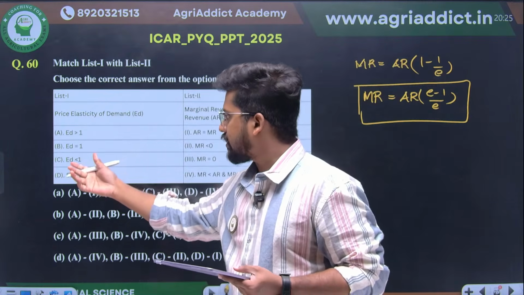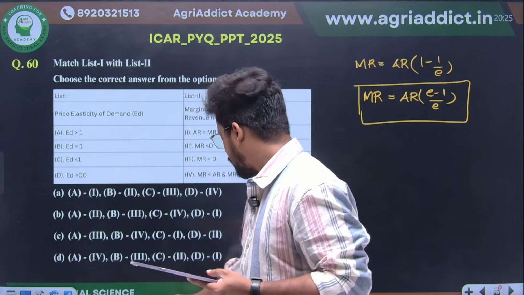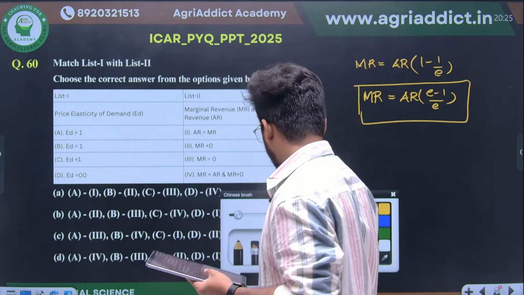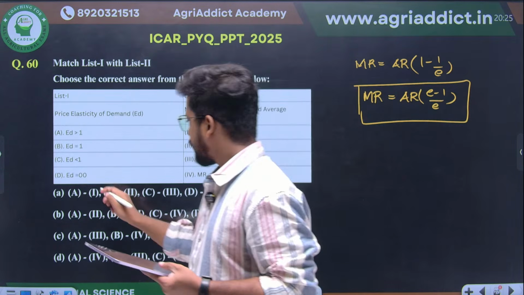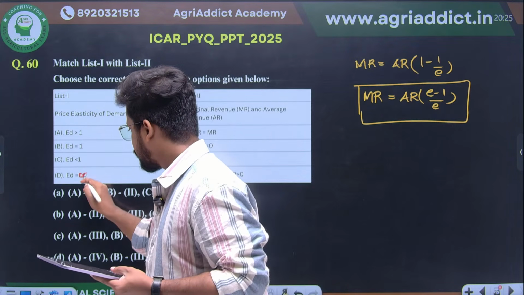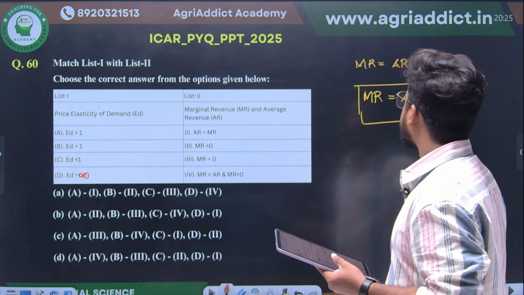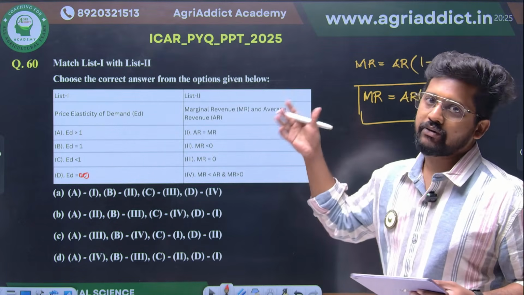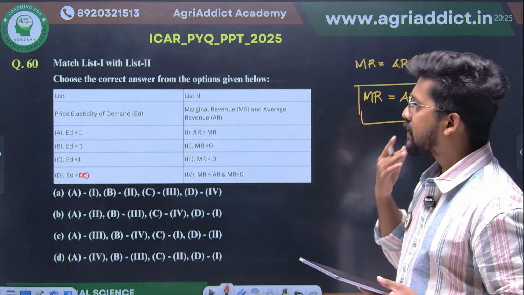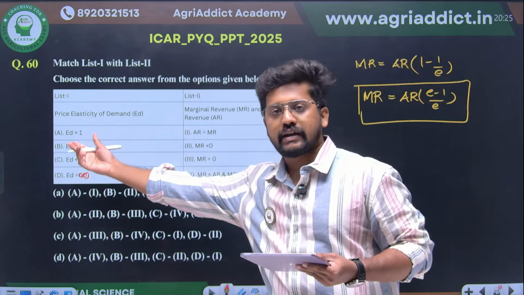Elasticity greater than 1, equal to 1, less than 1. This last one is not 0, it is actually infinity; they have given two zeros, which wasn't rendered properly. This is infinity. So substituting this elasticity value in this equation, you can understand how average revenue and marginal revenue behave. What if elasticity of demand is greater than 1?